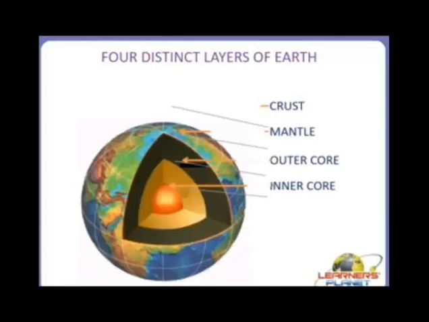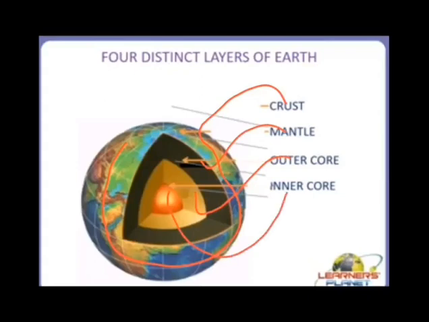So these are the 4 distinct layers of earth. This one is the crust, the second one is the mantle, the third one, this yellowish one, is the outer core, and this one is the inner core. So these are the 4 distinct layers of earth.